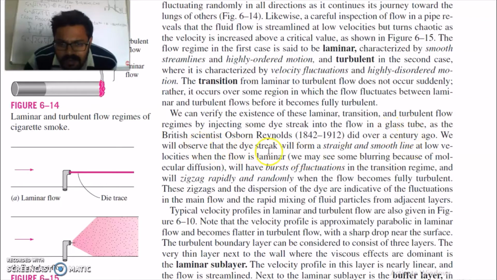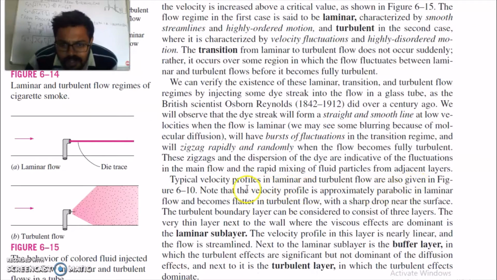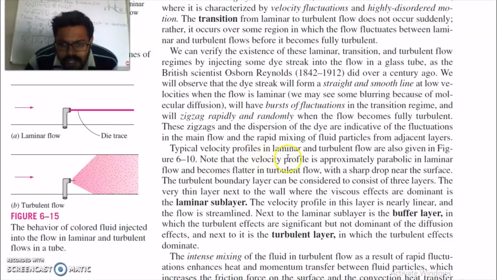We will observe that the dye streak will form a straight and smooth line at low velocities when the flow is laminar, will burst into fluctuations in the transition region, and will zigzag rapidly and randomly when the flow becomes fully turbulent. Typical velocity profiles in laminar and turbulent flow were also explained earlier.